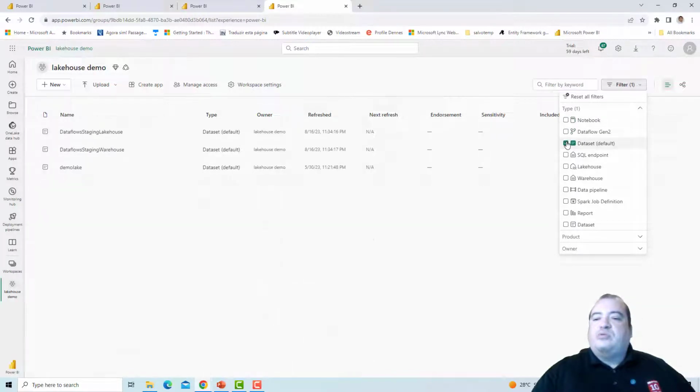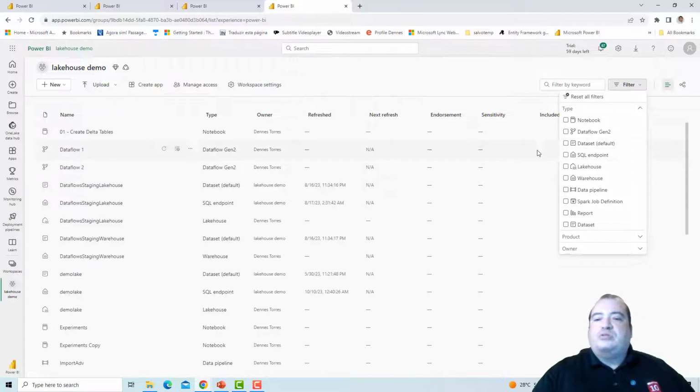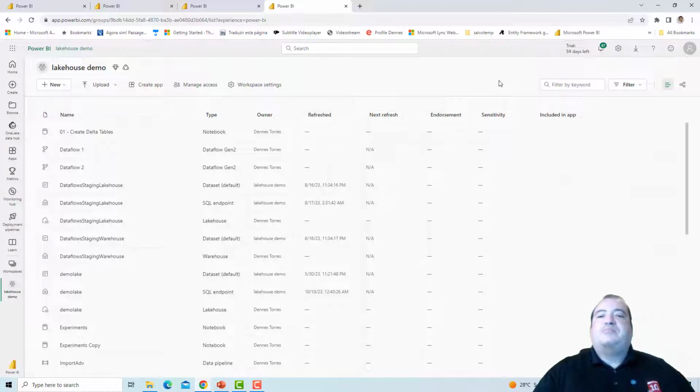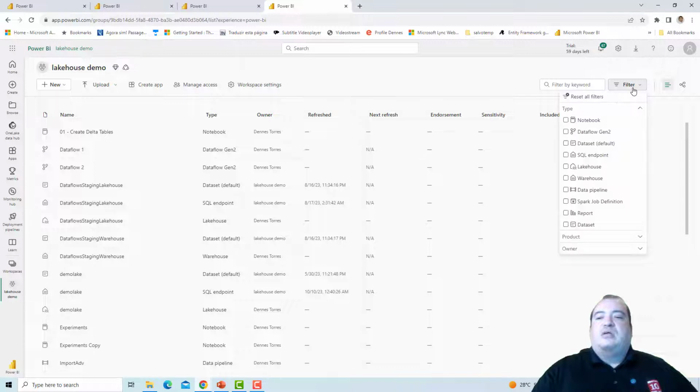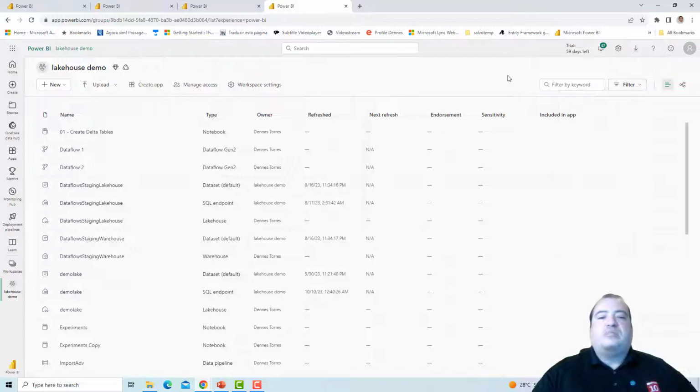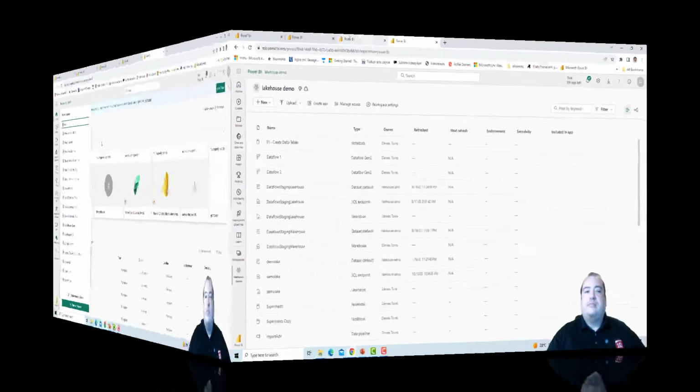But how would I control permissions in this case? The permissions are best maintained at the workspace level. And in this case, once I give permission to someone to handle this workspace, that person will have permission to handle all the objects in the workspace. That's not a good scenario.